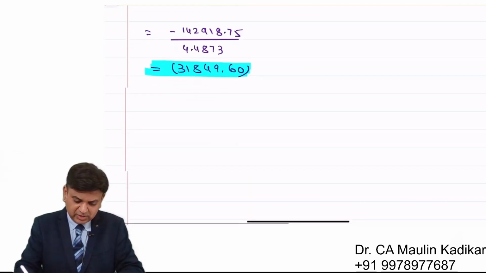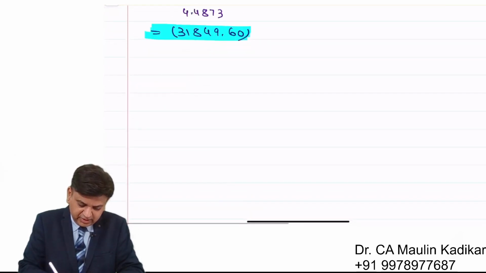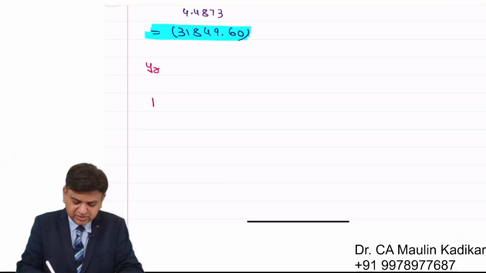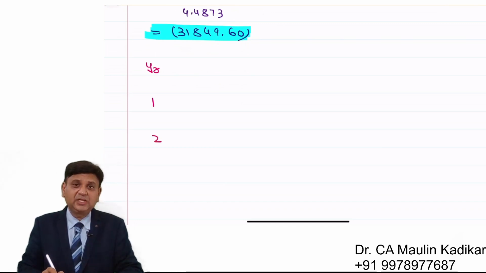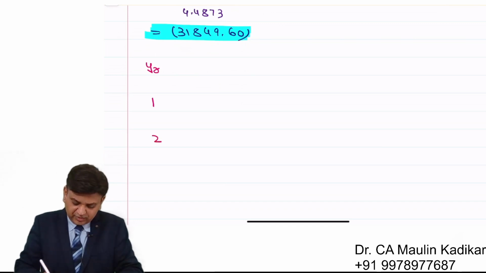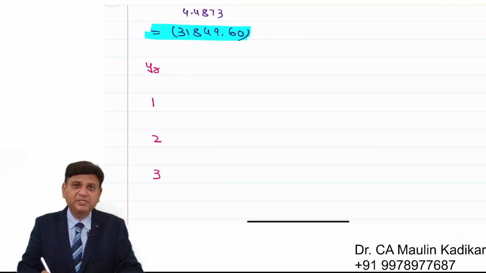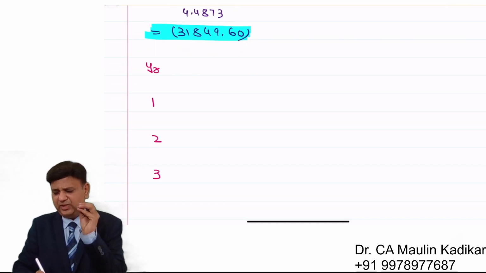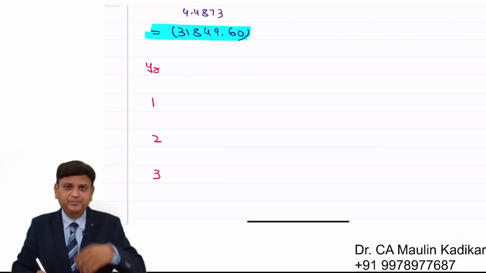So what we will do, dear students, is calculate the cost of using existing machinery in the first year, in the second year, and in the third year. How to compute that, I am just explaining to you in 2 minutes of time.